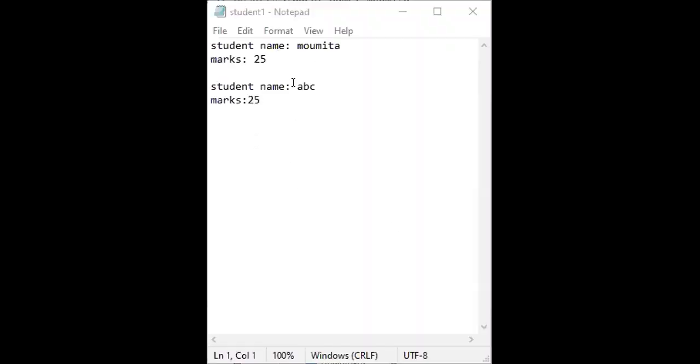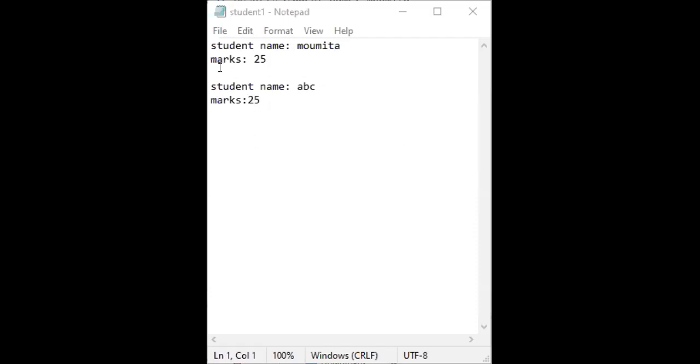Okay. So see, this is my student1 file. Everyone, is this visible to everyone? Okay, so just check what information I wrote in student1. There are 2 or 4 lines.